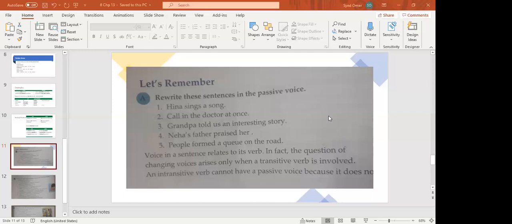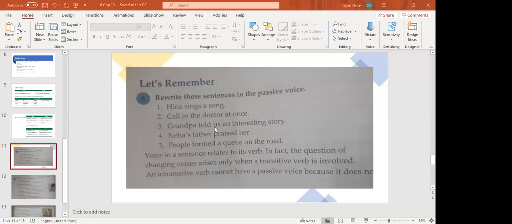Now change it. Teacher, I can't understand it. Beta, see. Grandpa told us an interesting story. Okay? The direct object is us. So we, simple past, were told an interesting story by grandpa. We were told an interesting story by grandpa.